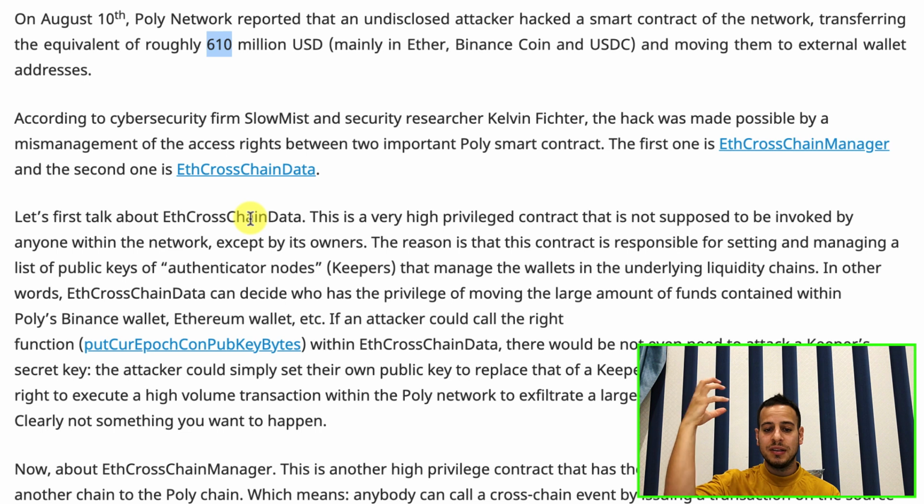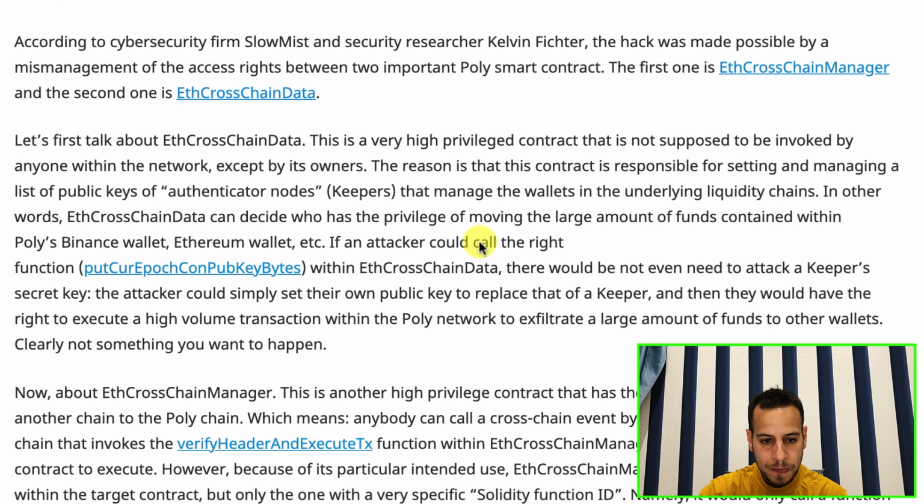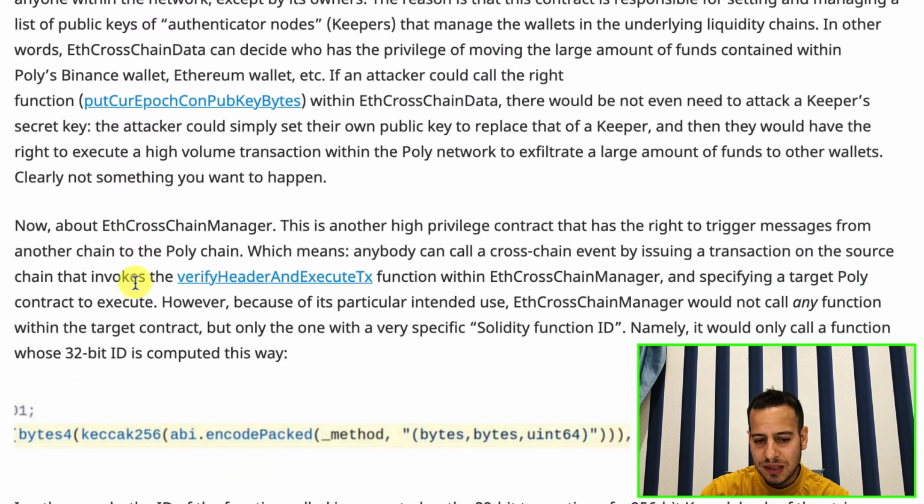So by compromising the ETH cross-chain data, the attacker can control the ETH cross-chain manager, and by controlling the ETH cross-chain manager contract, he has access to all the funds on all 3 blockchains, because it's the same smart contracts that connect these 3 chains. That's how he was able to access all these funds and withdraw them directly from the safes to his wallet.